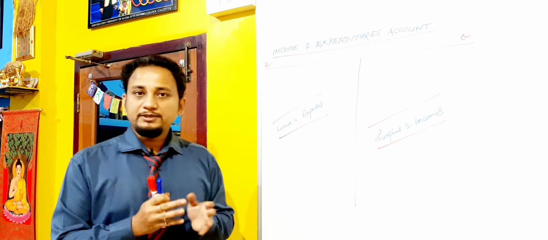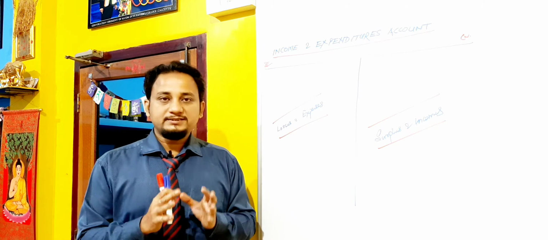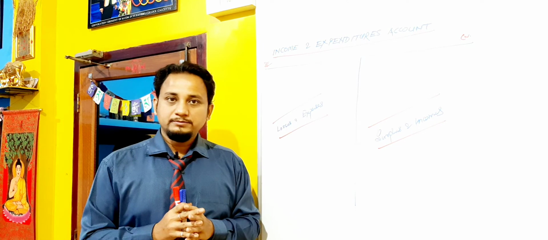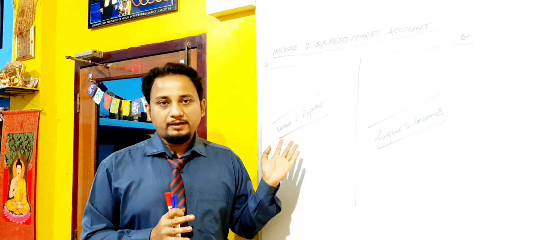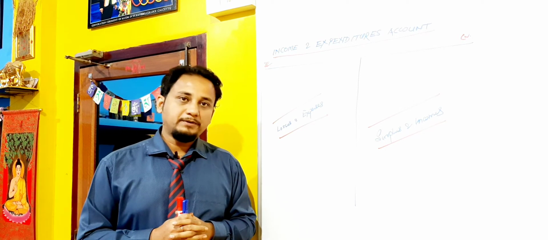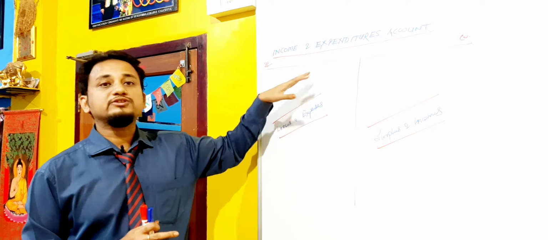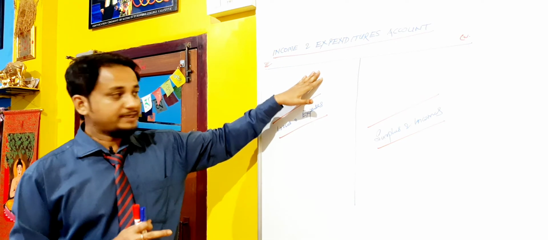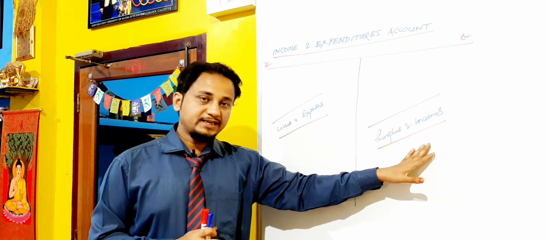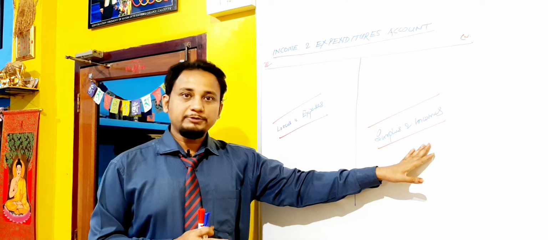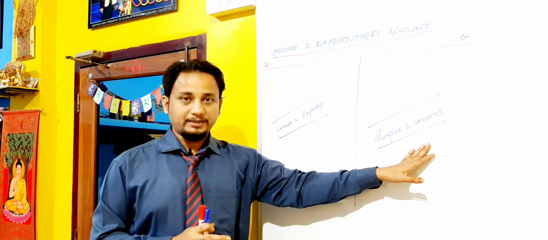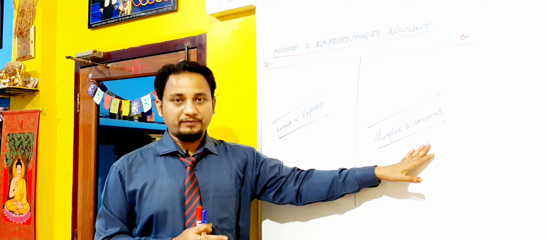Say for the month of January, the rent is 5,000 and 2 months' rent is pending, for November and December, 10,000. So here, along with the 5,000, the 10,000 outstanding will come. At the same time, while recognizing income, along with the income, it will also recognize all accrued incomes, which are about to be received by the firm.